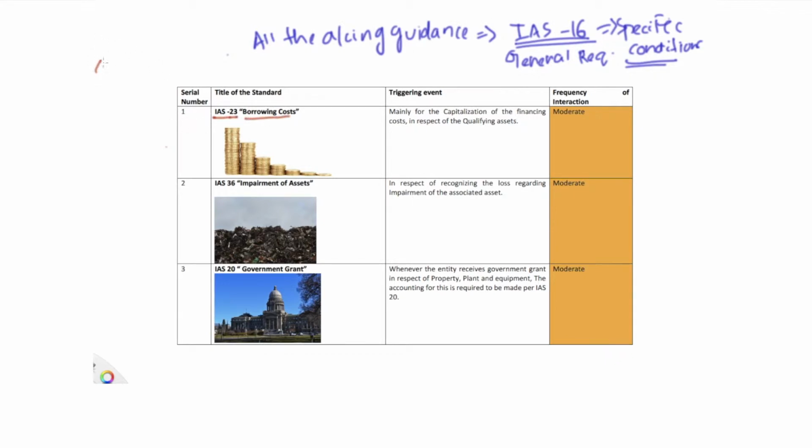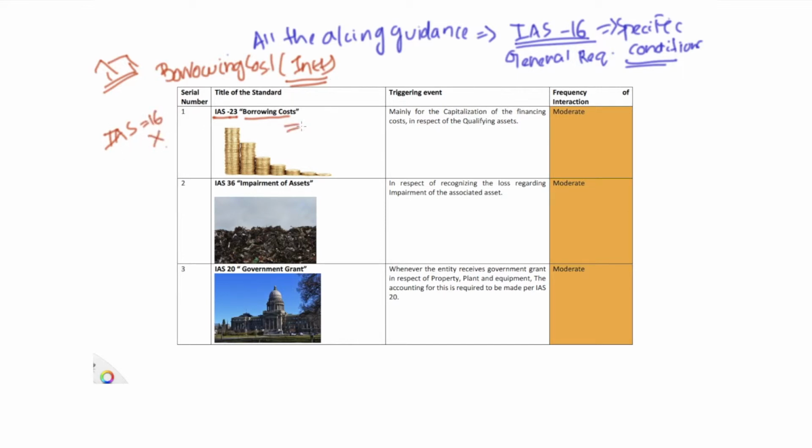Now the concept is, if you are going to construct or build an eligible asset which takes substantial time for construction, and in such a case you incur any kind of borrowing cost, a simple example of a borrowing cost is interest. This is just an example. Then how to account for interest in the carrying amount of property, plant, and equipment is not given under IAS 16.